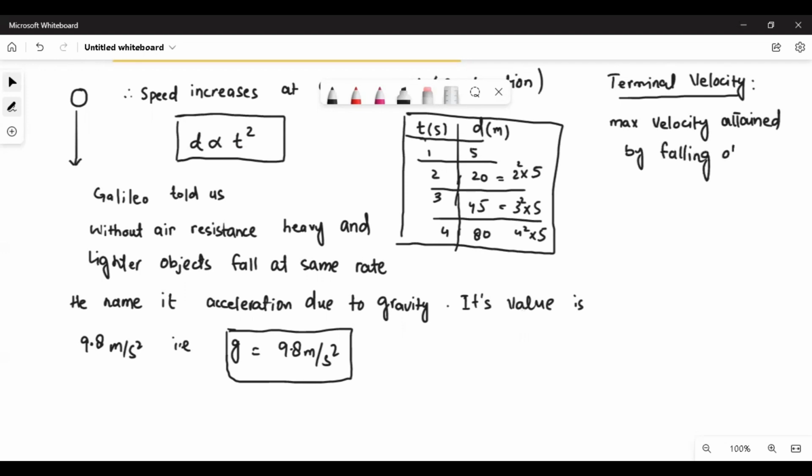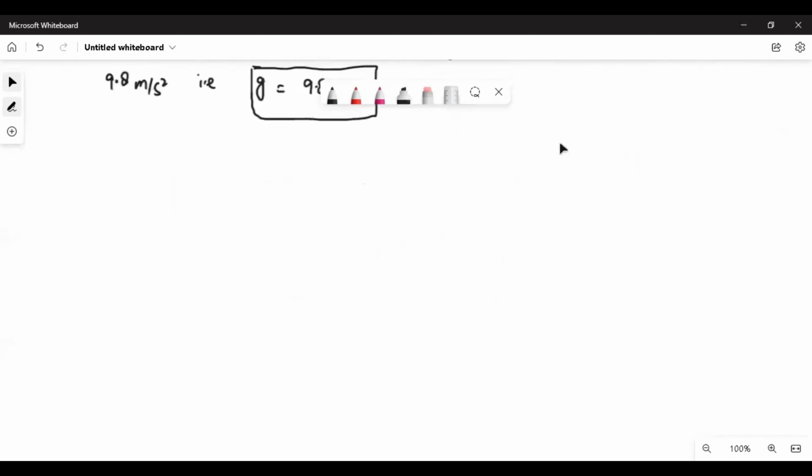Falling object. And after this limit comes, it will stop further increase. So this is the terminal velocity. Now coming to one last thing. It means that when the objects are falling, they are also following a straight line path. And for a straight line path, we use equations of motion to solve the problem. So to solve the problems related to freely falling objects, what do we use? We use the same equations of motion.